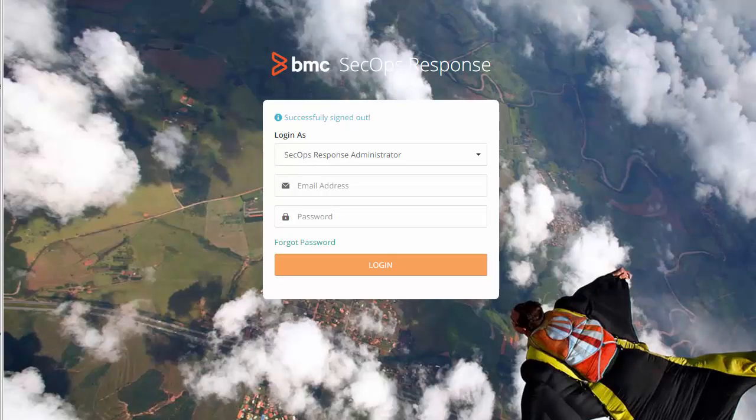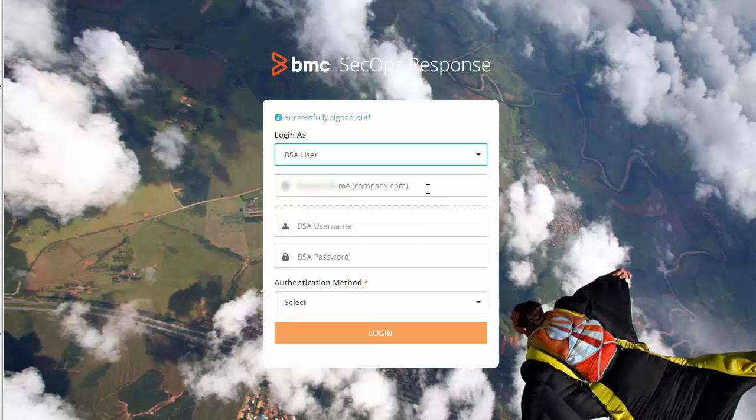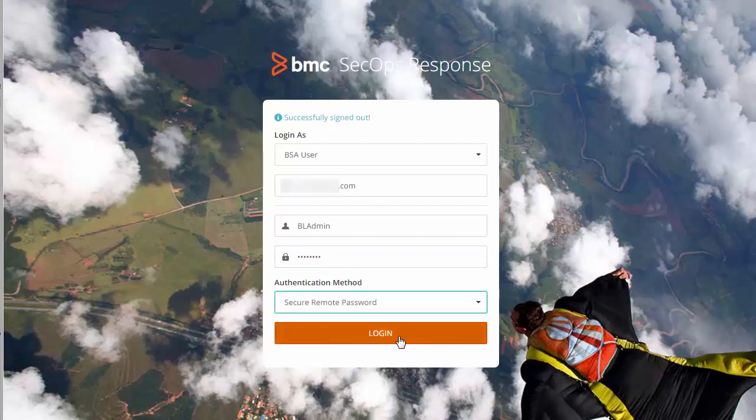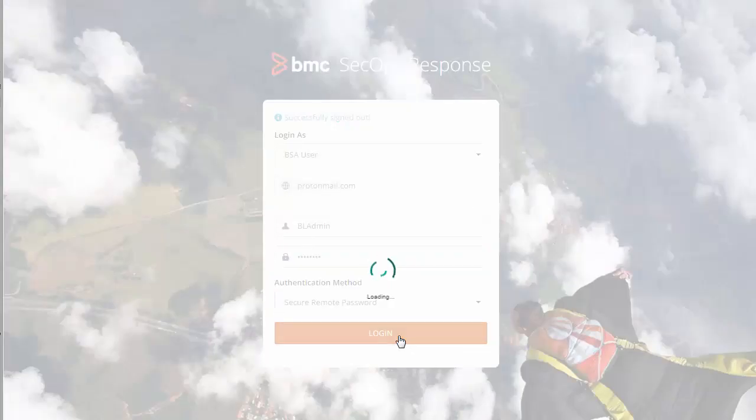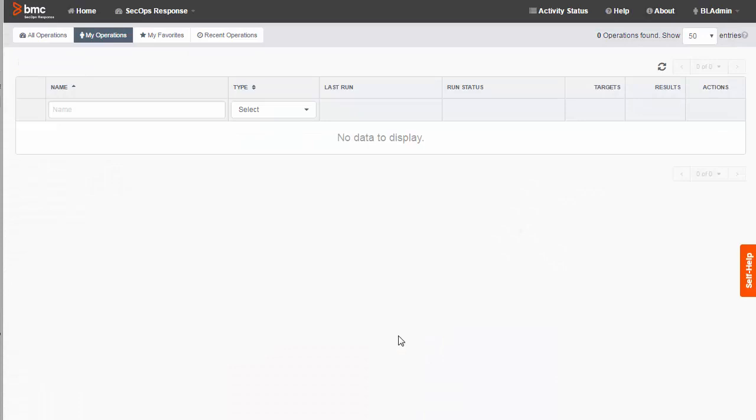To confirm that onboarding was successful, I'm going to log into SecOps Response as a BSA user. That's the home page for SecOps Response. We have successfully onboarded SecOps Response.